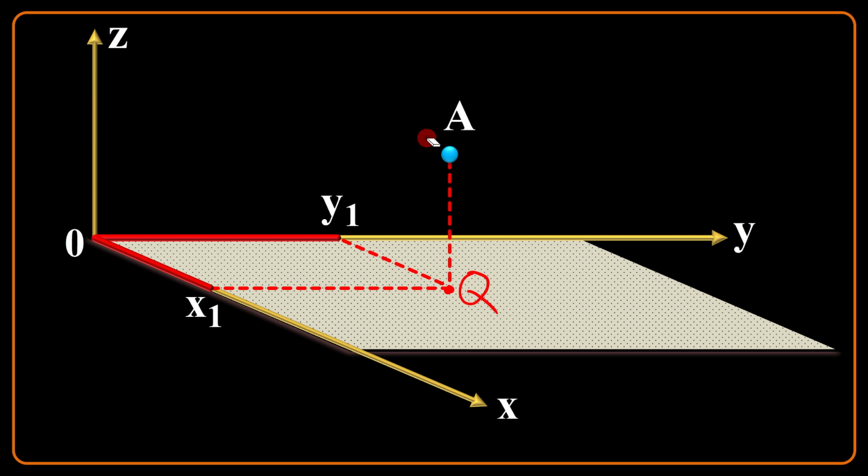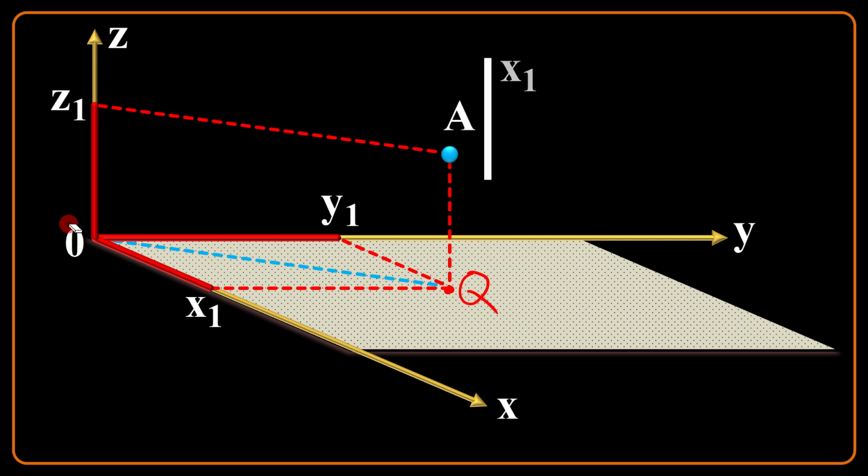To find the z component of A, I draw the diagonal of this rectangle from O to Q. And then I draw a line parallel to OQ. And let's say it's the point R. AR will show you a vertical distance from O to R, which is the z component of the point A.